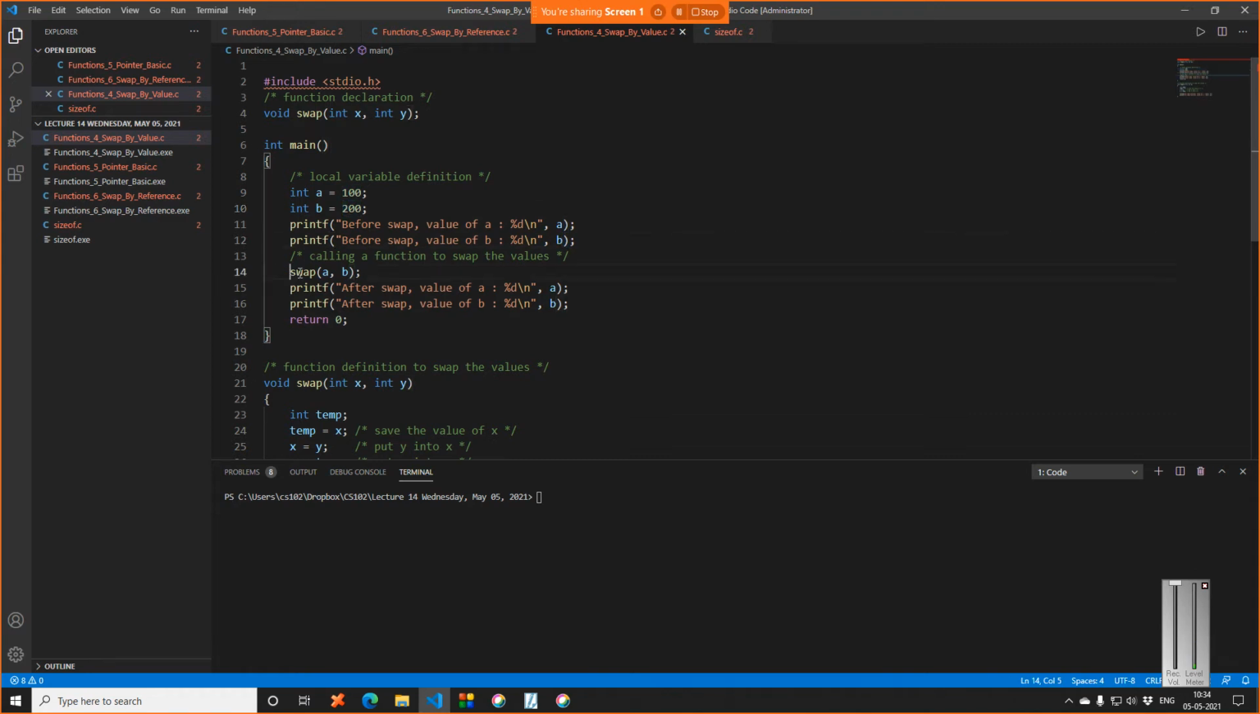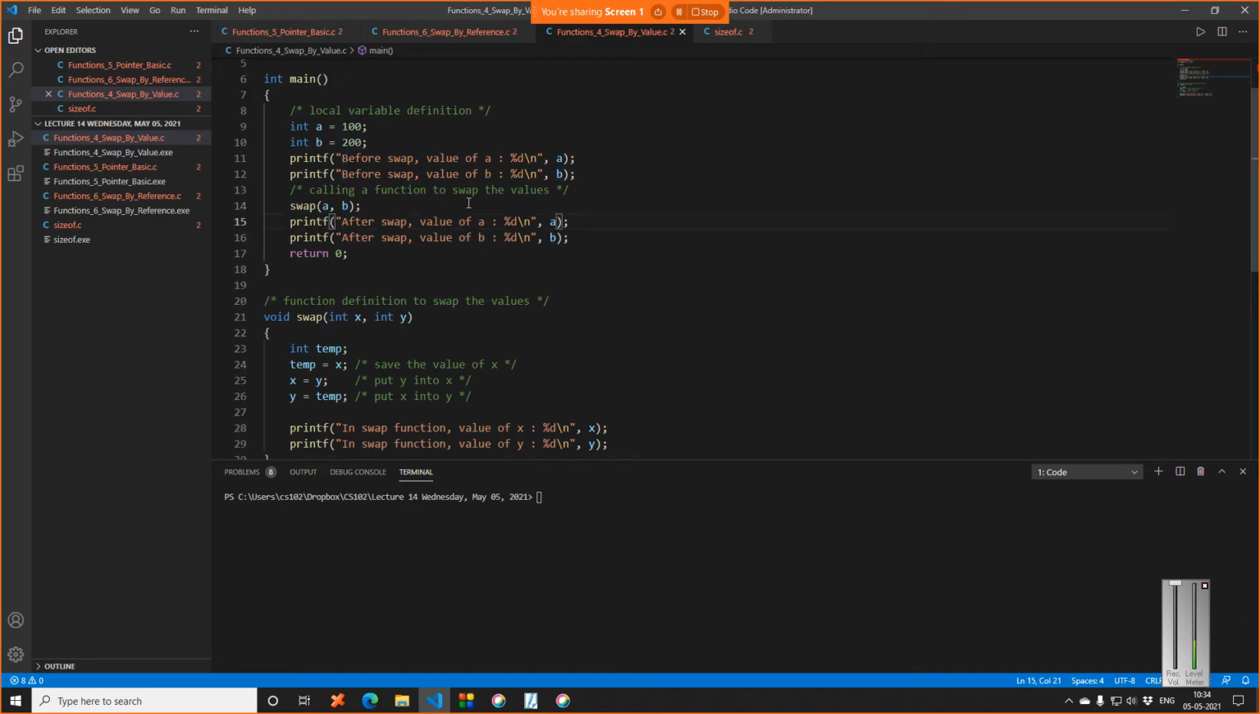You now see I'm calling a swap function, right? So what does swap contain? Swap contains two values, a and b, right? So what happens technically in swap function, if you see, internally it will be passed like this, 100 comma 200, right? Because the value of a is 100 and value of b is 200.